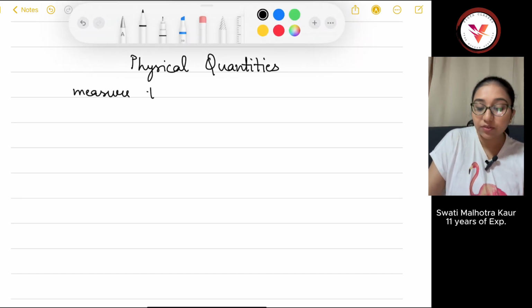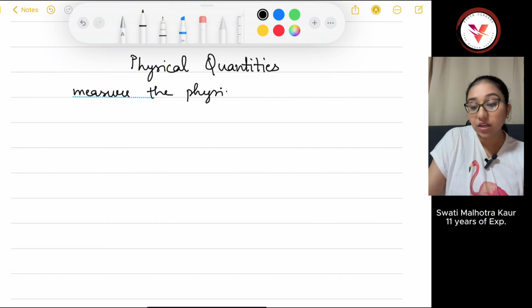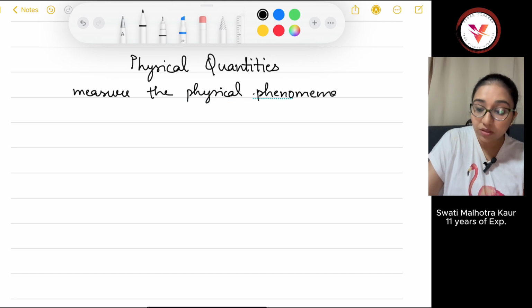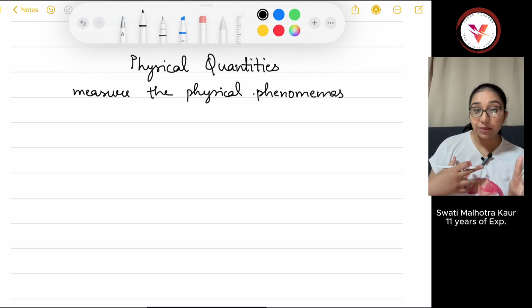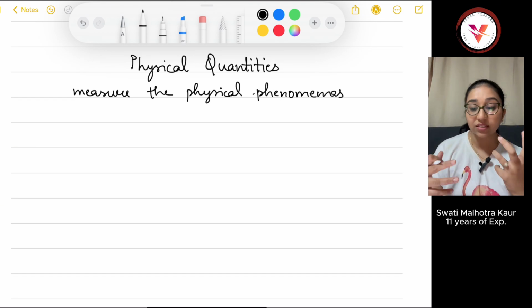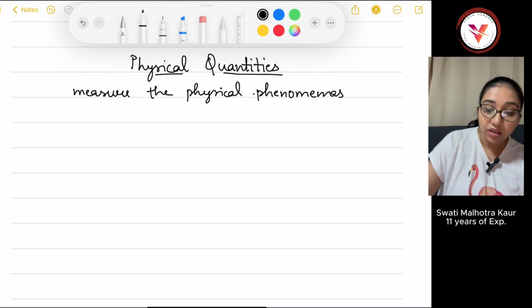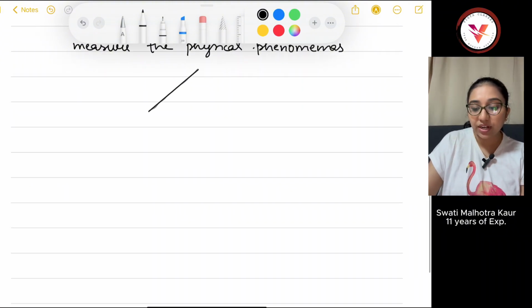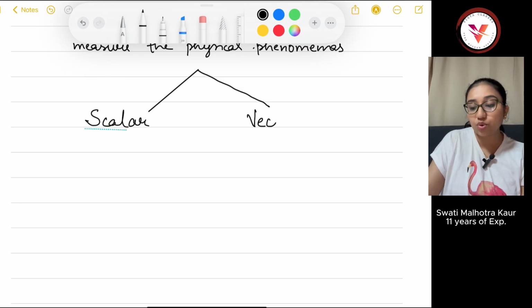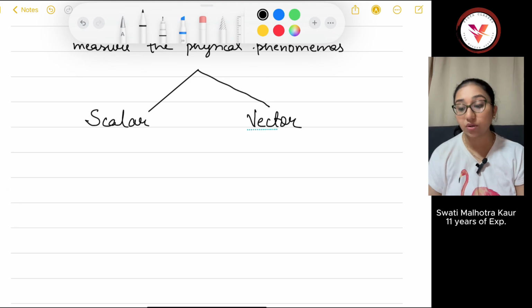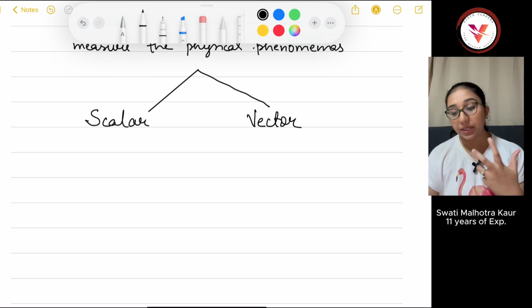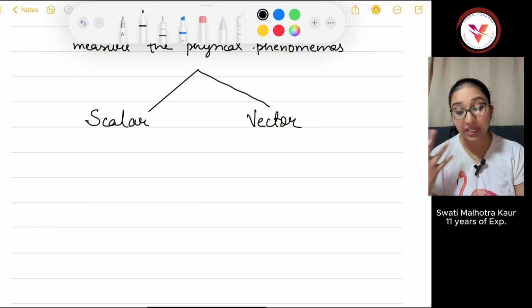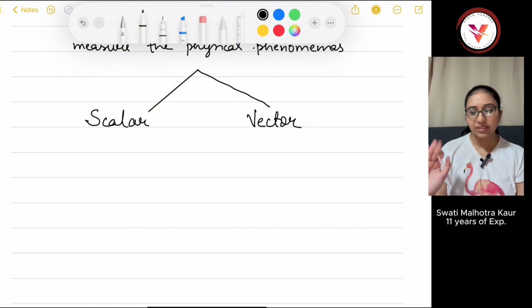So physical quantities measure the physical phenomena. Basically we can measure how much distance I have moved, what the speed is, what the temperature is, what the mass is. These are the physical phenomena, and the physical quantities are what measure them. They are broadly classified into two types: first is scalar and other is vector. If you study higher physics more deeply, you will know that there is one more quantity, the tensor, but at this level vectors and scalars are enough.